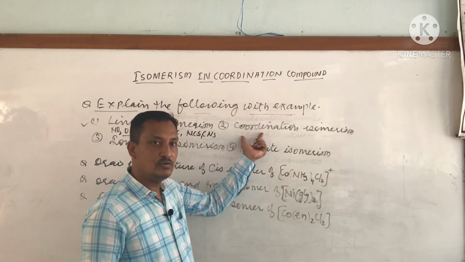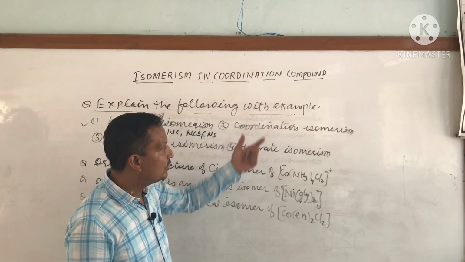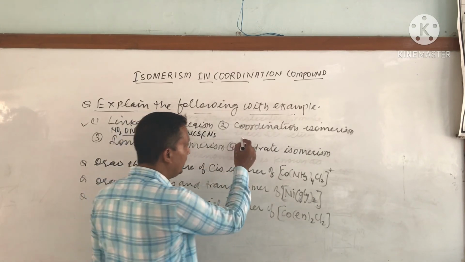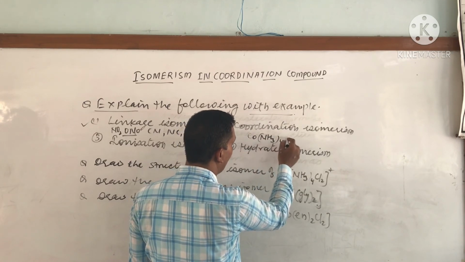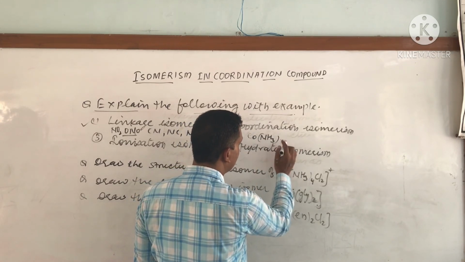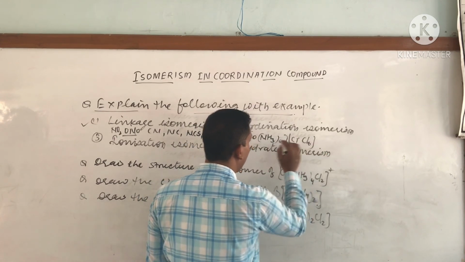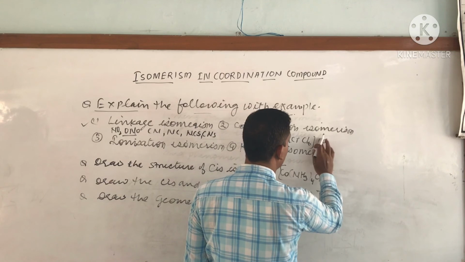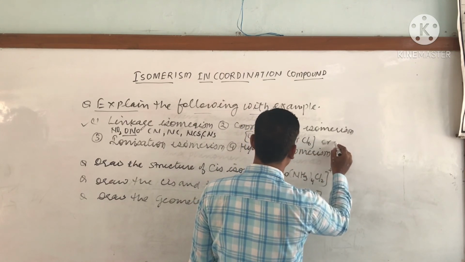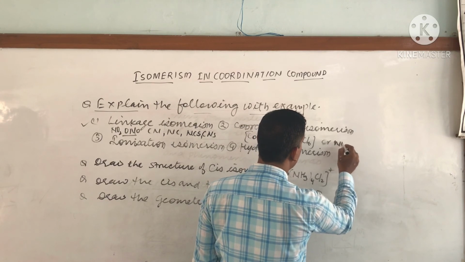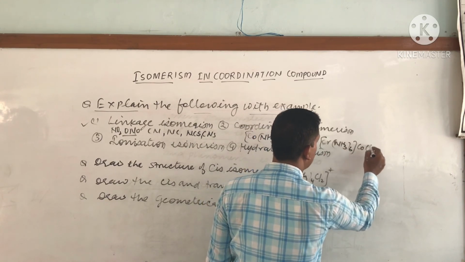Coordination isomer: complex compounds having the same molecular formula but differing in their coordination entities. We have taken the example [Co(NH3)6][Cr(CN)6] and [Cr(NH3)6][Co(CN)6].